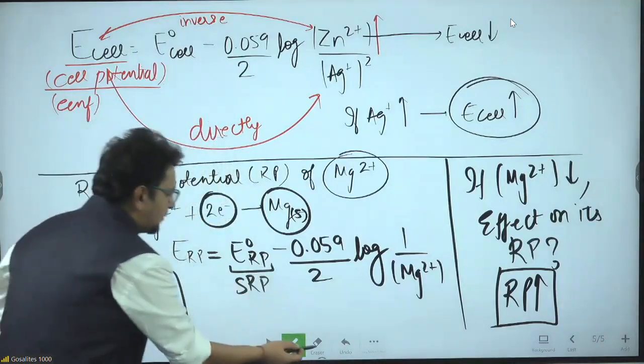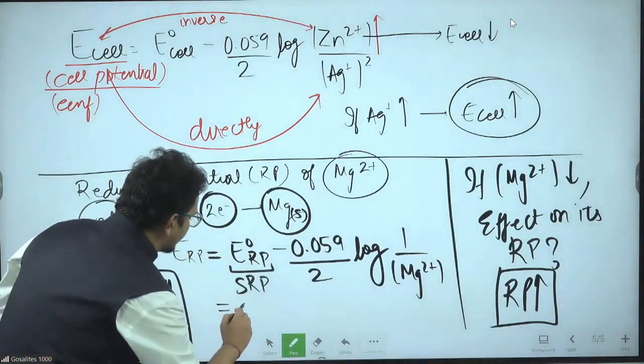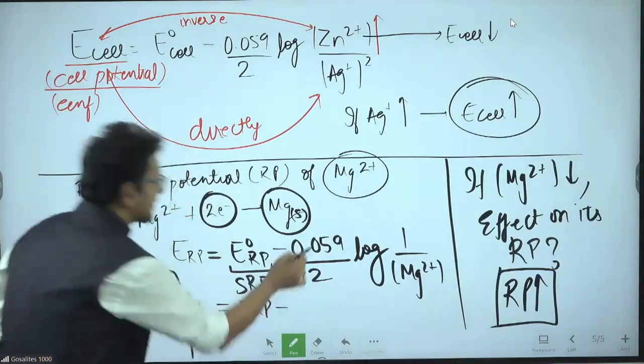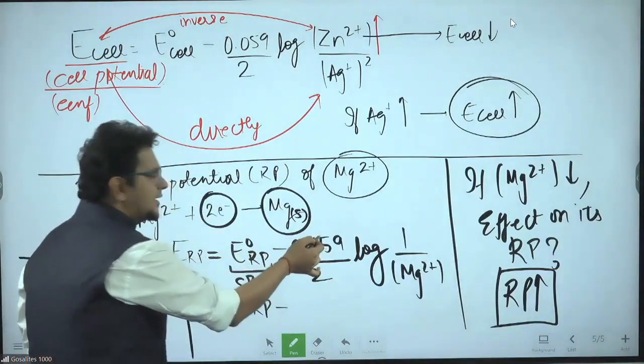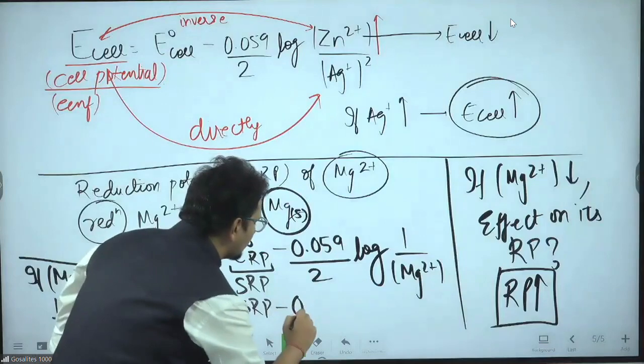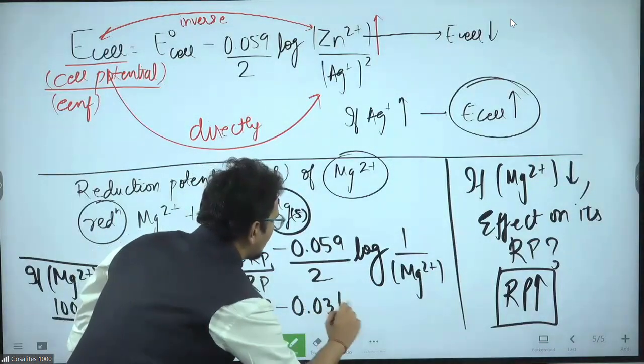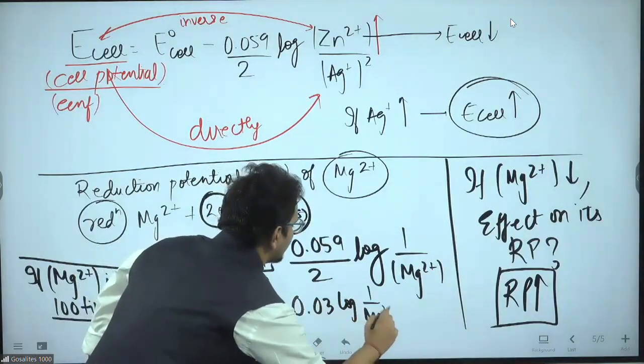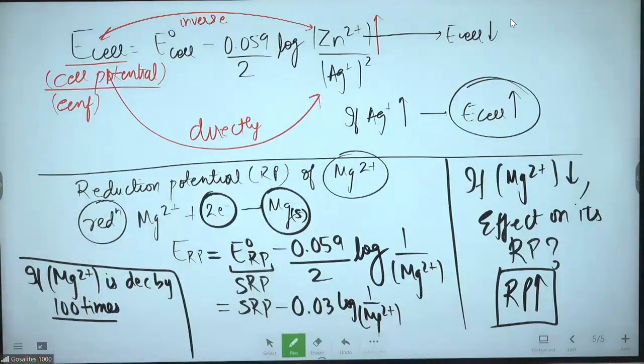I will write it in a more proper way. SRP minus 0.059, which is approximately 0.06, 0.06 by 2, 0.03 log of 1 by Mg2 plus. Easy?